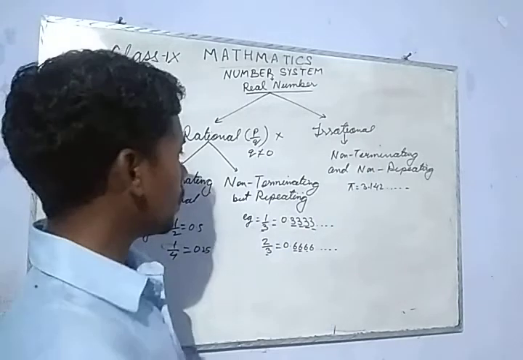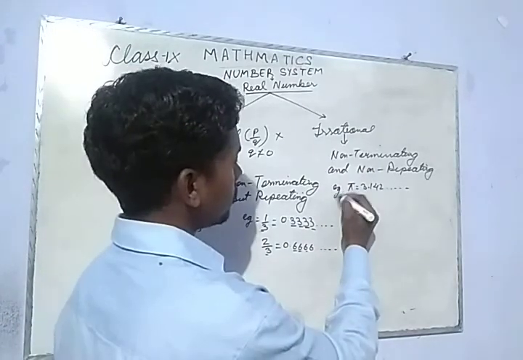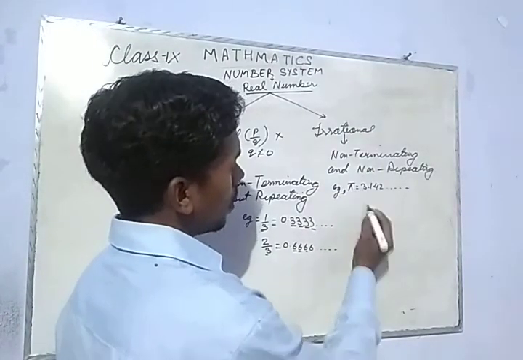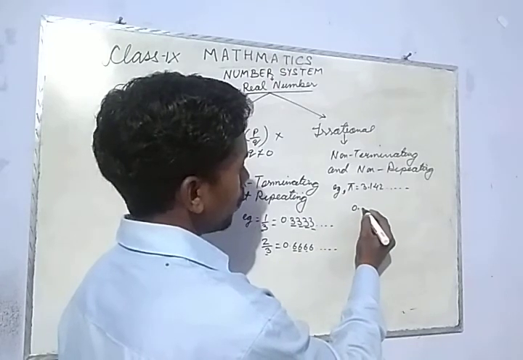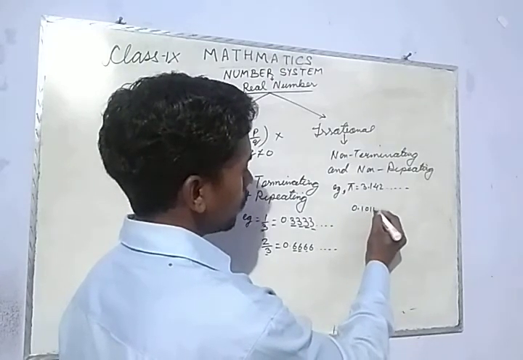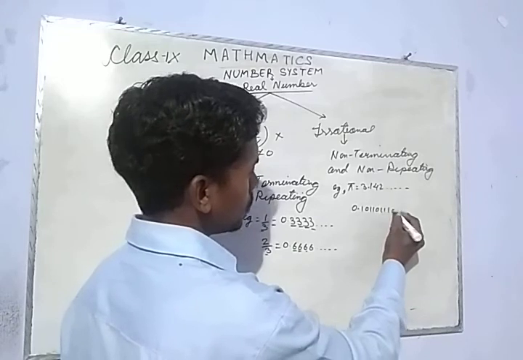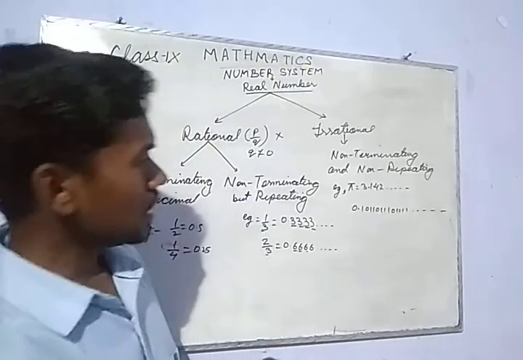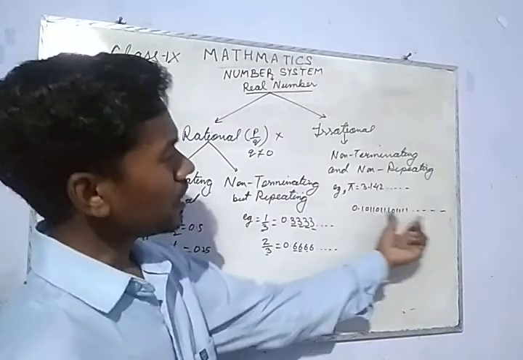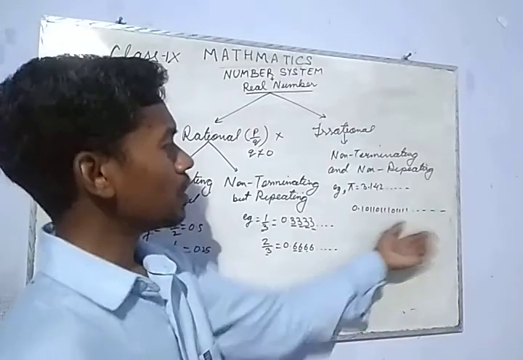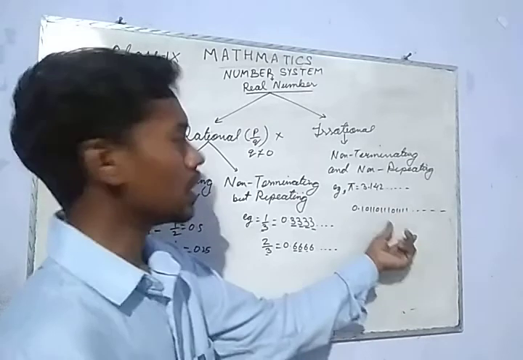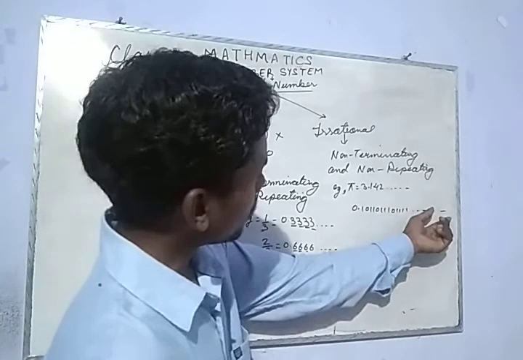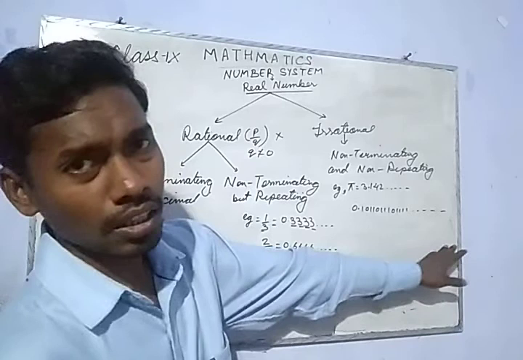Or we can have another example: 0.1 and so on. We see that this series of numbers that will be formed will never form a repeating number. Though it is non-terminating, this pattern will never end.